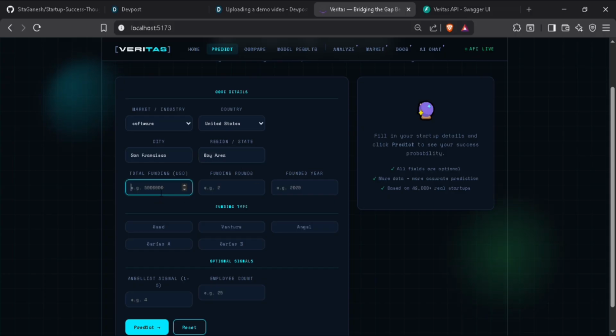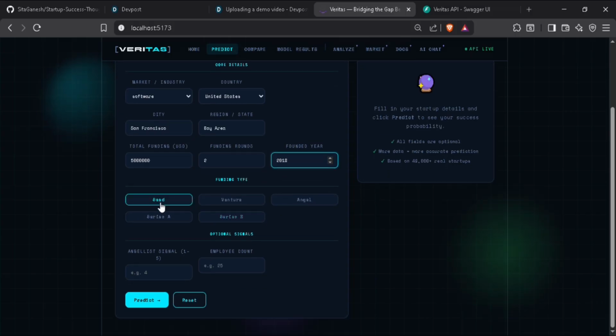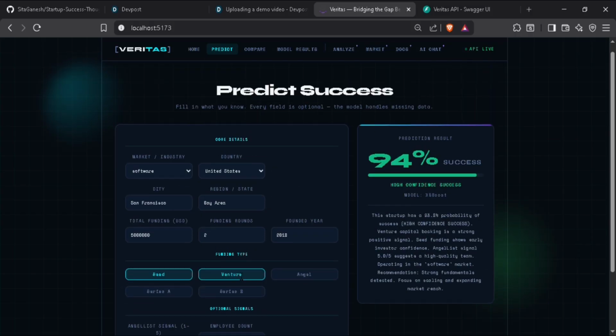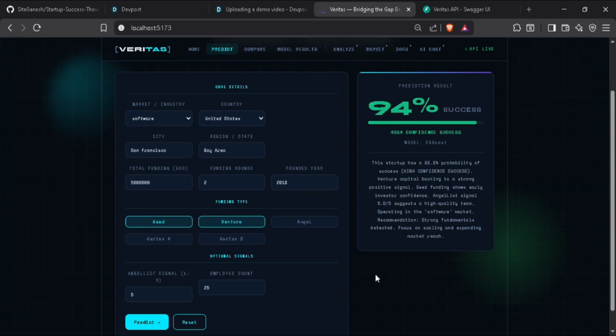And if I raise funds of $5 million in USD, keeping the default, and if I enter the year 2018, and the funding type, there are 5 offered, if I raise a funding type of 2, and if I give AngelList signals up to 5, and an employee count, then if I predict, I have a 94% success rate, which also gives a high confidence score, and it's good, by the way.